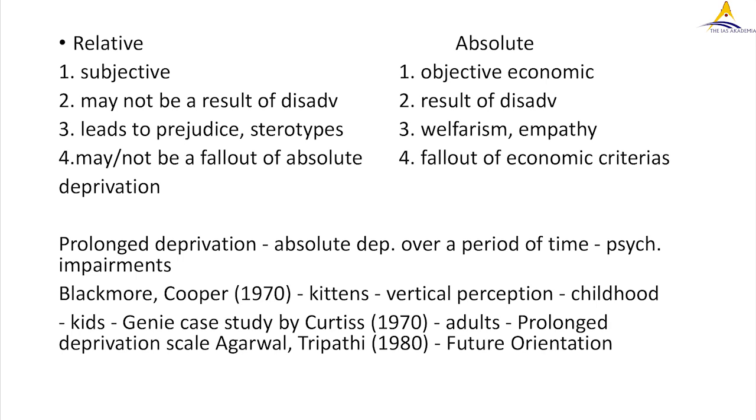So this experiment demonstrated that perception was plastic, like it is influenced by the environmental stimulation. Okay.